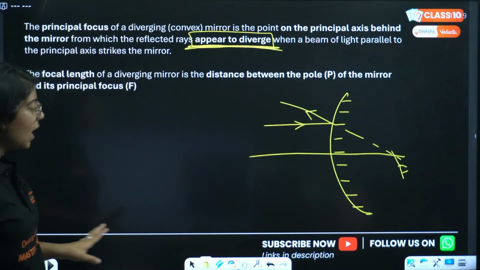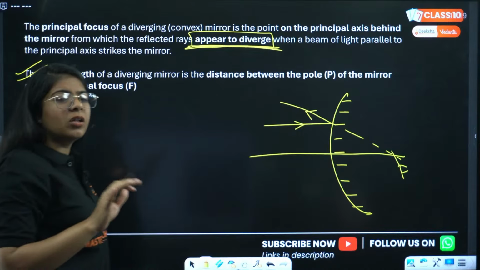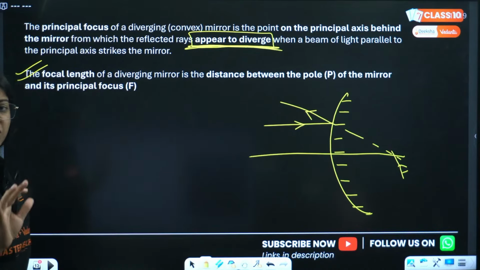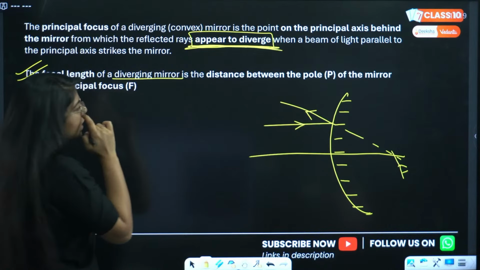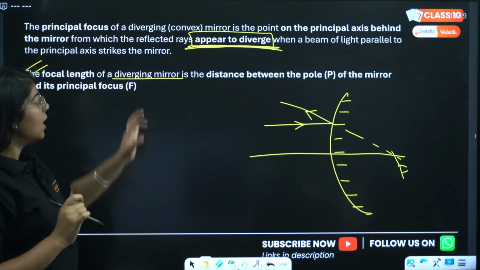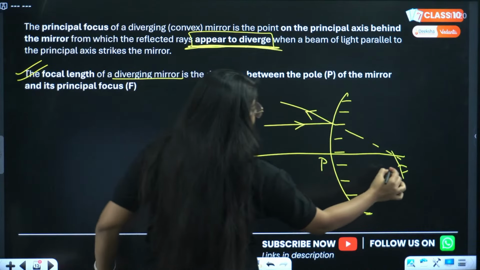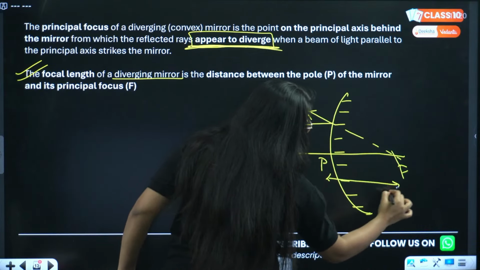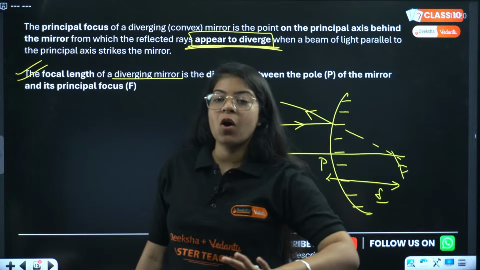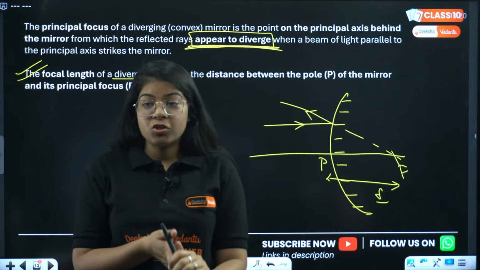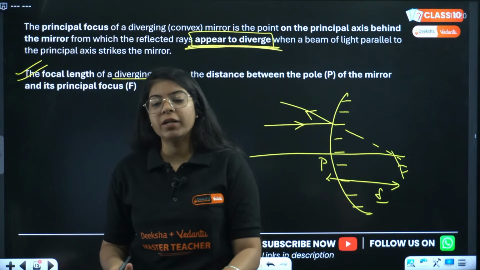Okay. Next we have focal length. Now again, focal length of a diverging mirror, although this doesn't make any difference between converging and diverging, but still, whenever you are writing the answer, write it down for a diverging mirror. It is the distance between the pole and its principal focus. So this is my focal length. If you can mention that it is the point where image is formed, not just the virtual erect image. Yeah, for diverging mirror, virtual erect image is formed. You can mention that point. Okay?